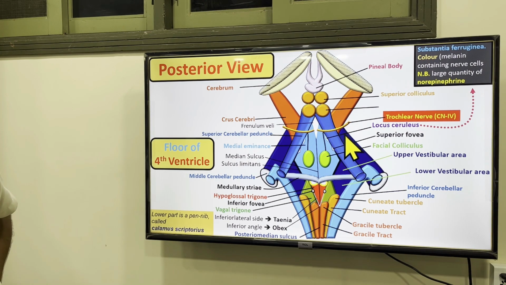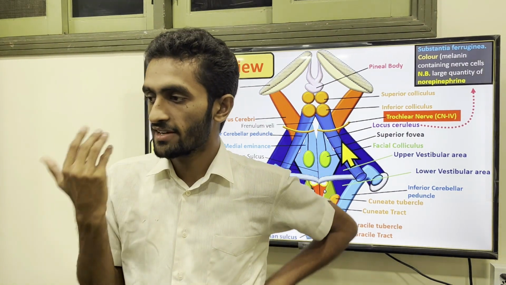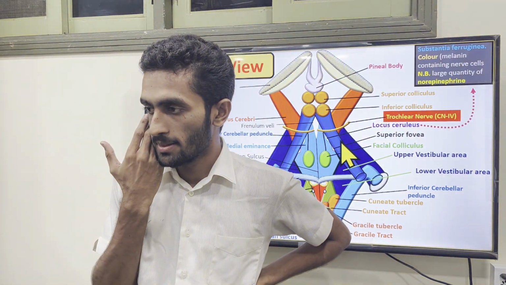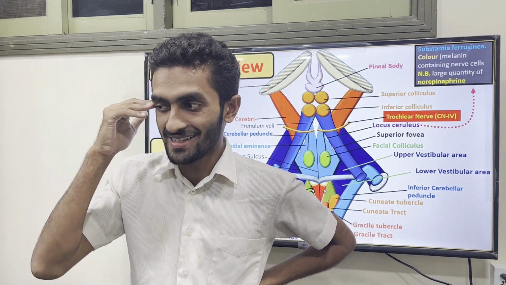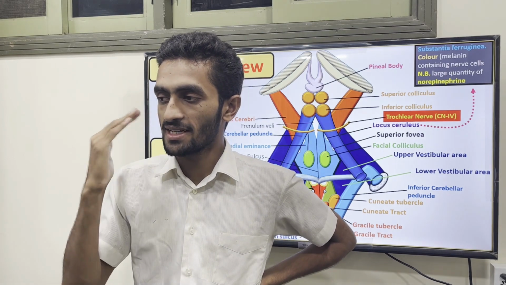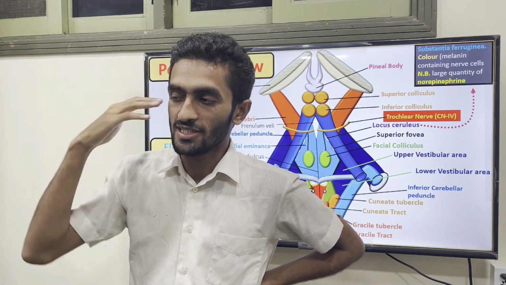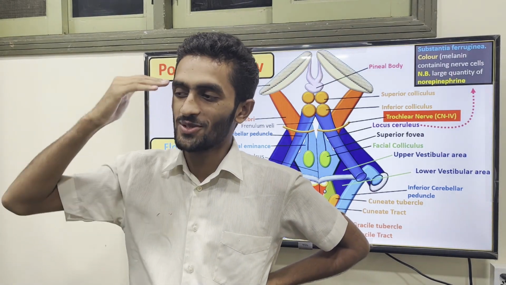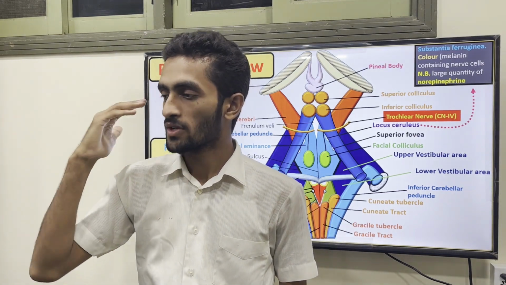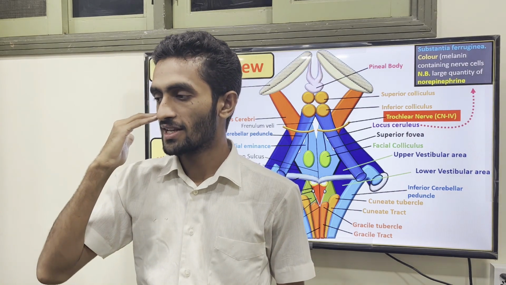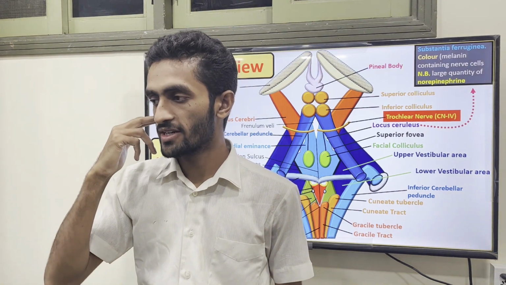Okay. So which one is associated with vision and which with hearing? Superior is with vision, and inferior with hearing. I use a trick: when you see, the superior colliculus is superiorly present as compared to the ear. So the superior colliculus is with the vision, and the inferior with the auditory pathway.